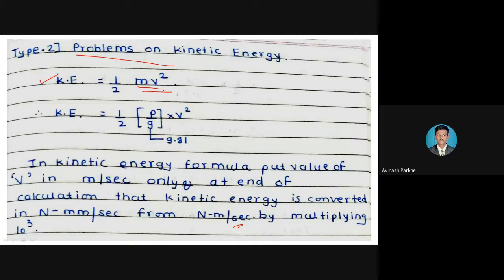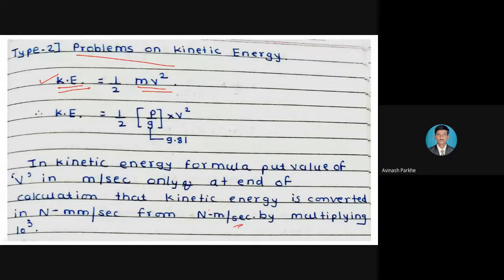So initially we have to calculate the kinetic energy, and by using that kinetic energy we can calculate the stress induced in the body and the elongation. In type number 1 also we calculated maximum stress and elongation. Similarly, in type number 2, again we have to calculate the stress and the total elongation of the body, but we have to go for the further calculation using this kinetic energy.